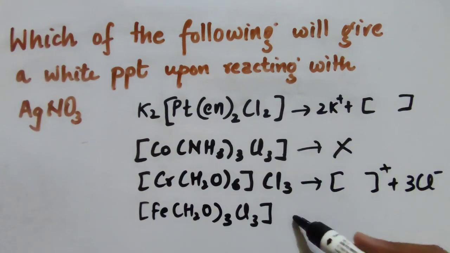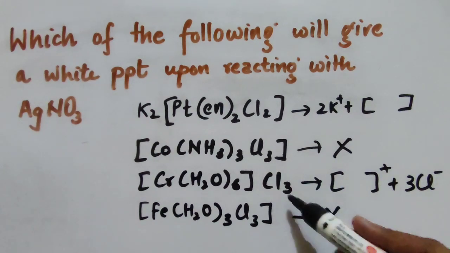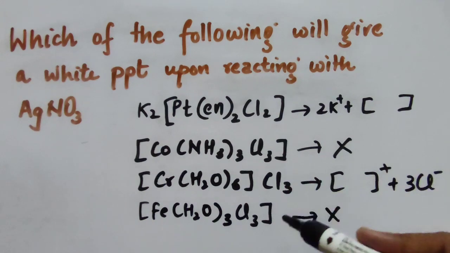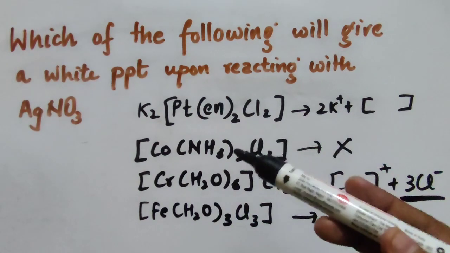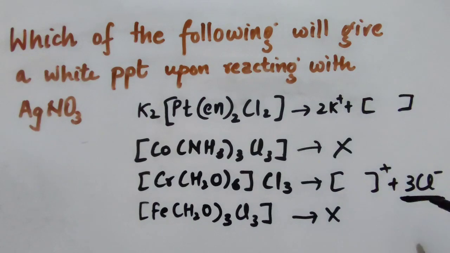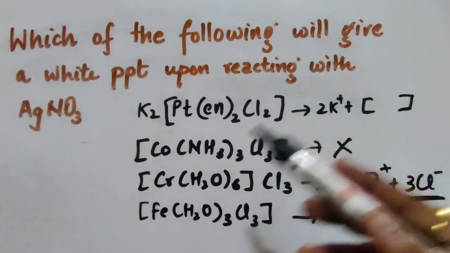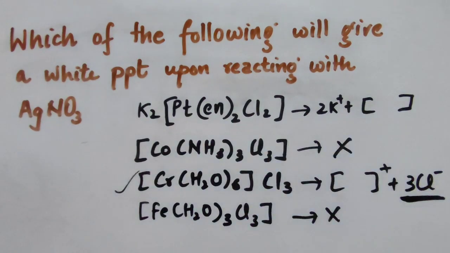And in the last case also it does not ionize because there is no counter ion present here. So only in the third case it is releasing the Cl minus ion, which means AgNO3 will precipitate in the form of AgCl, which is white in color. So the third option is the correct one.